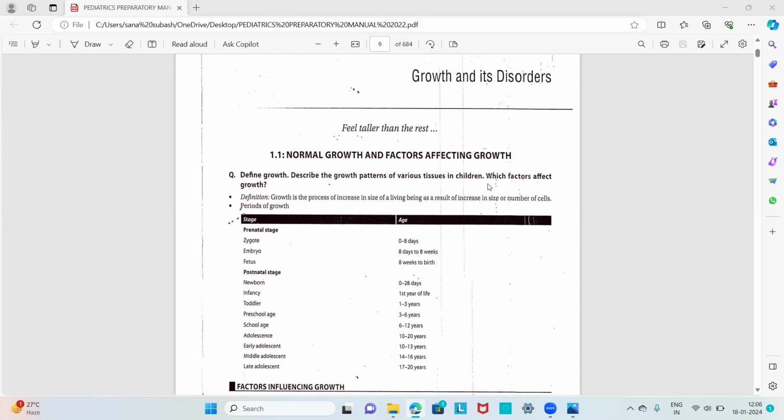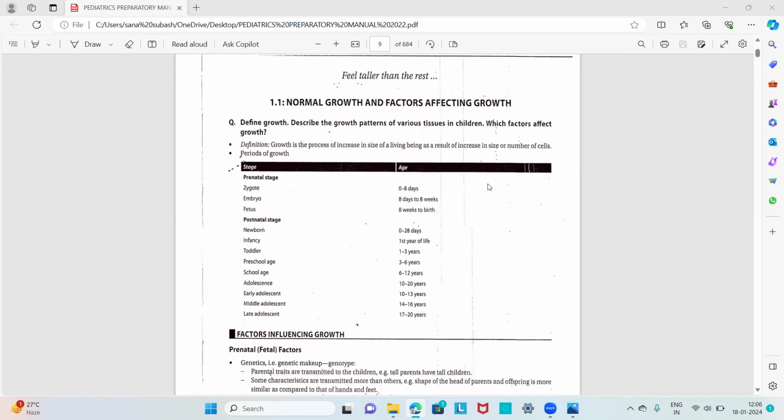But development is a different term. Development is the term used to describe the maturation of functions. That is, the maturation of function in a living organism, which happens throughout life. But growth happens for a particular period, and it is due to increase in size or number of the cells. So that is the definition of growth. It should be very thorough.